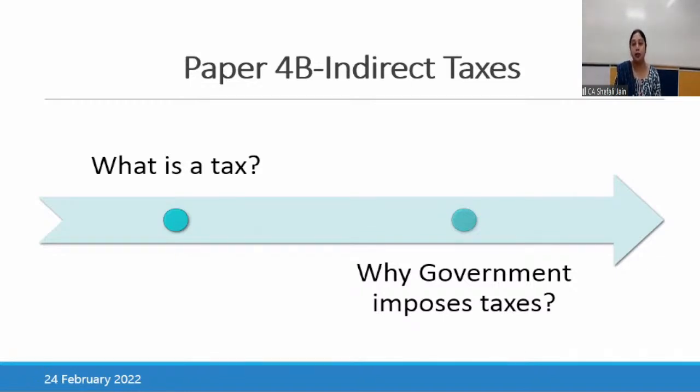It is not that the government is collecting taxes arbitrarily. There is a proper thought process. They see what expenditure they are going to incur in a particular year, what the estimated budgeted expenditure is, and then on that basis, some new tax has to be levied, or some calamity has come and for that a new cess is required. So all these things are determined based on the expenditure which the government is planning to do.